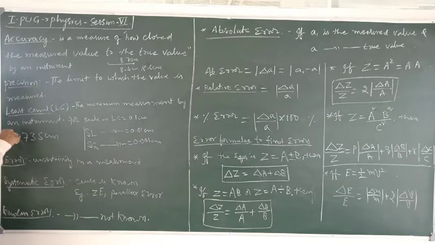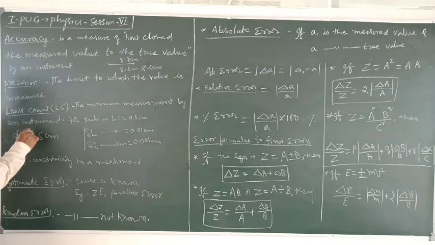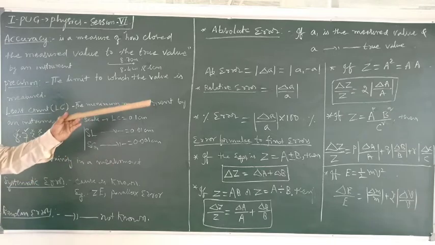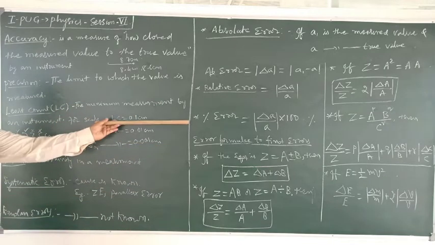This digit is trustworthy. You can believe this digit. You can believe even this digit also. But what can you say about these things? These digits cannot be measured. You can't say these digits using this ordinary scale.